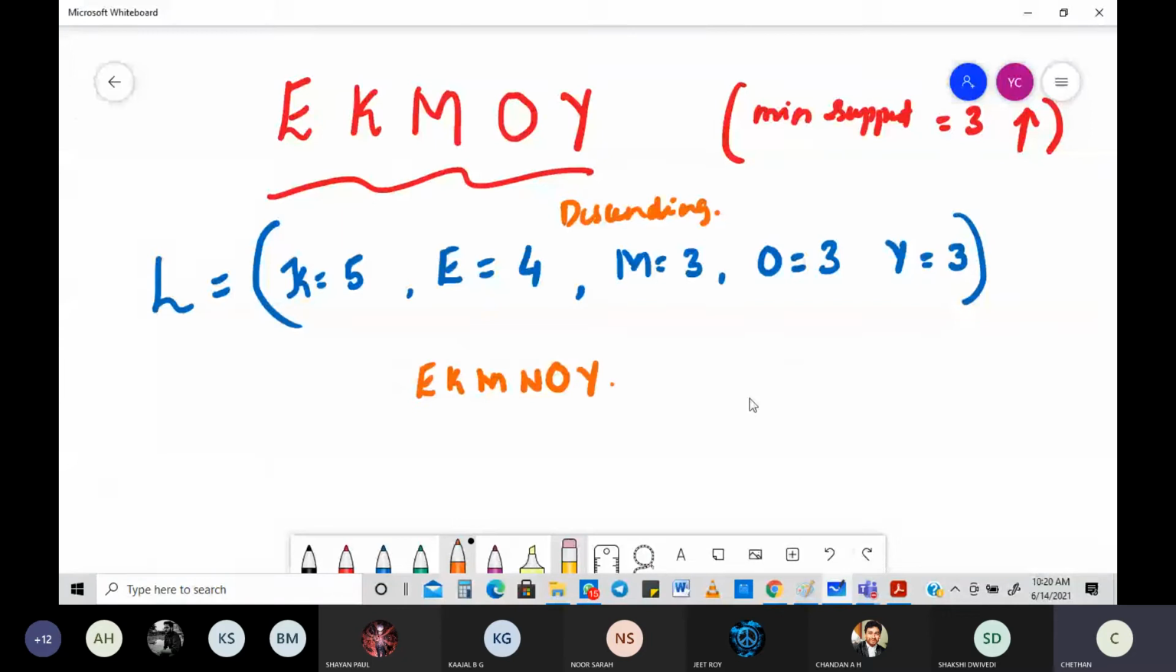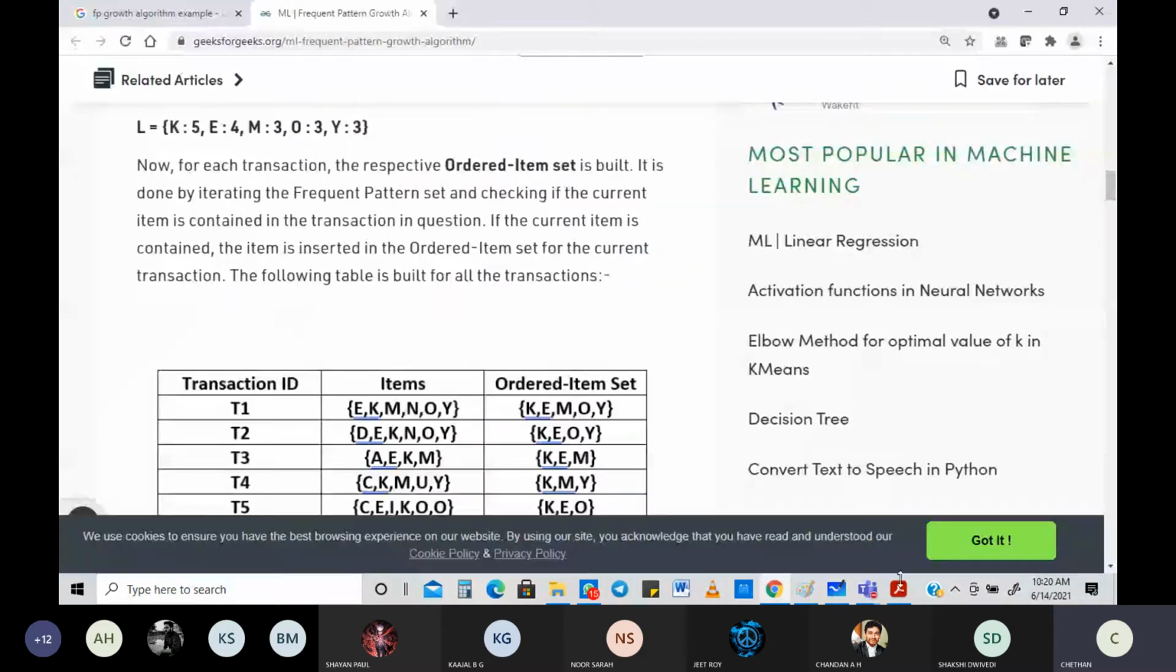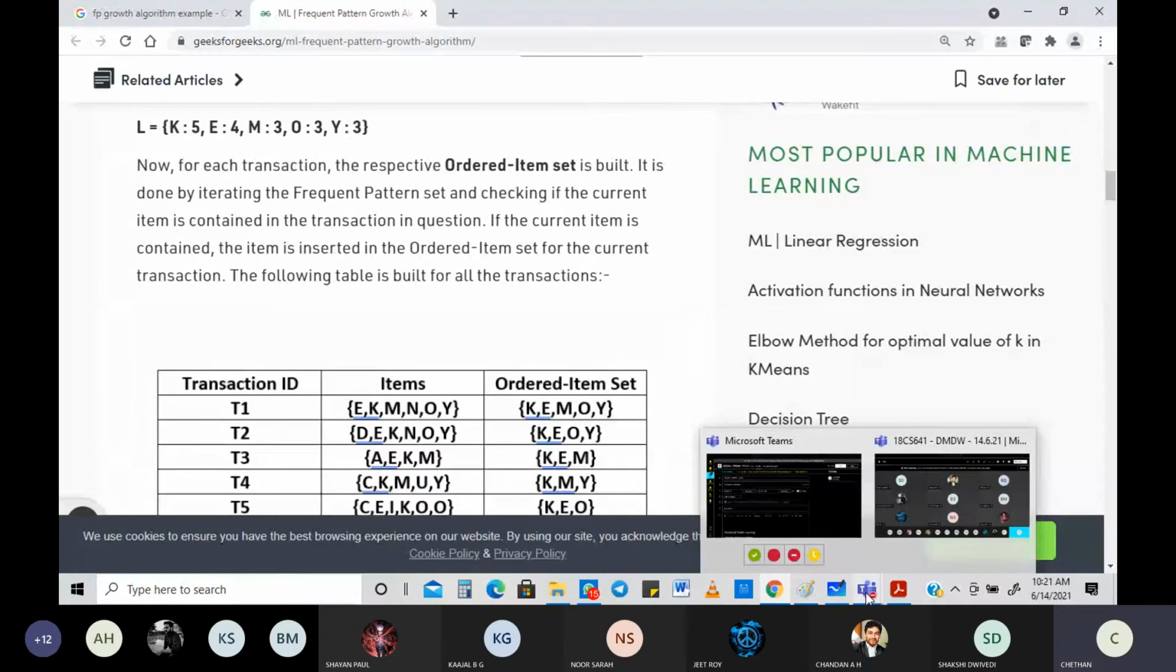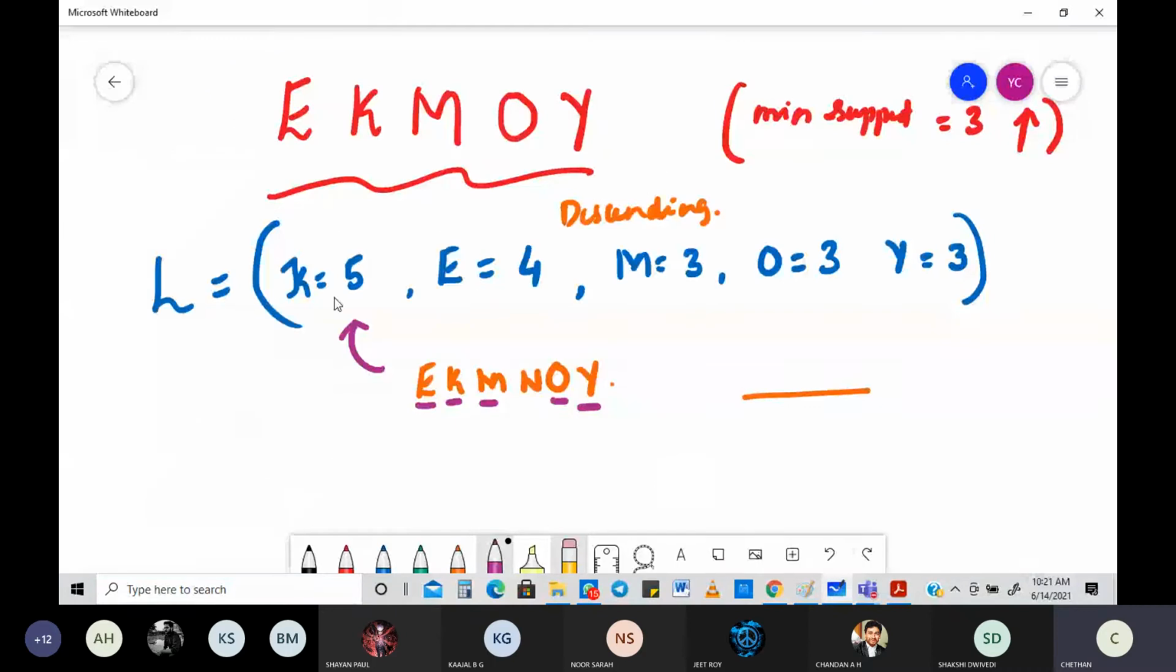You can see very clearly here: E, K, M, O, Y. Now I have written the same thing, E, K, M, O, Y only, but I have written K first. Why? You can see that I've written K first because K has how much count? K has 5. So I have to write it in descending order only. So my ordered item set, when I write it back, will become what?